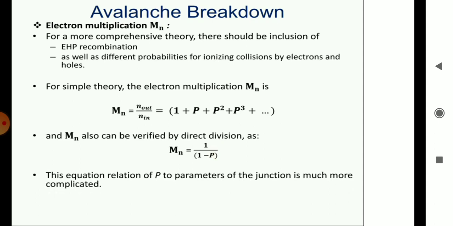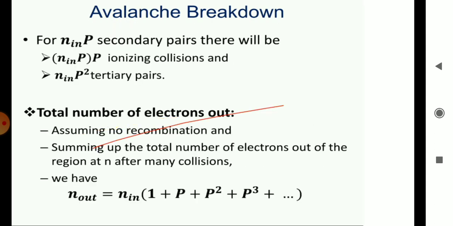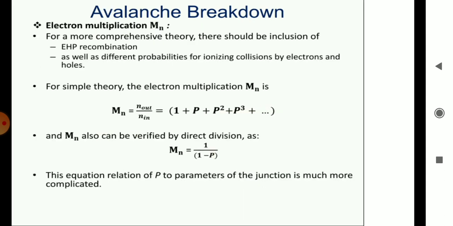The multiplication factor also we have to consider here. That multiplication factor is nothing but n out, the number of electrons which are out from the collision, divided by n in. So the n out equation we know. The n in in the denominator and n in the numerator will get cancelled, and the multiplication factor that is left is 1 plus p squared and so on. In general, 1 plus p squared can be written as 1 divided by 1 minus p. So this is about the multiplication factor.